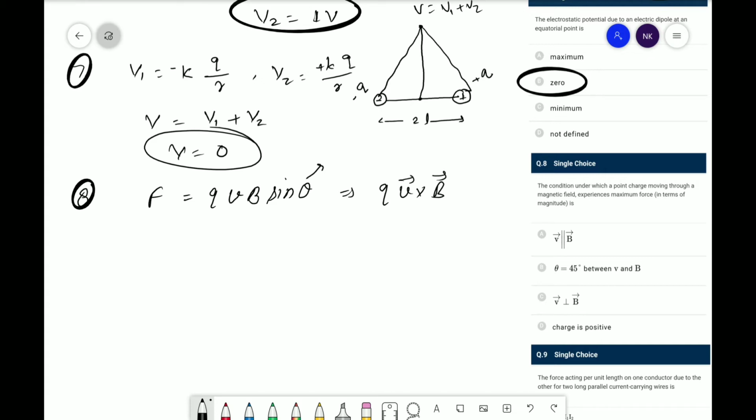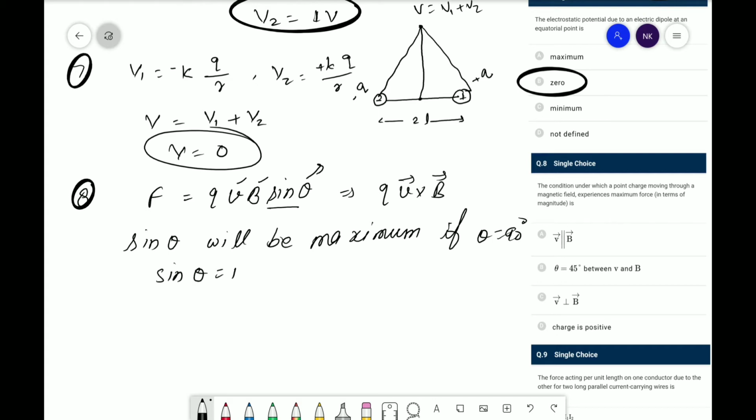Here theta is the angle between V and B, meaning velocity and magnetic field. Sine theta will be maximum if theta is equal to 90 degree, meaning sine theta is 1. So theta is 90 degree, meaning V must be perpendicular to B. So the correct answer is C.